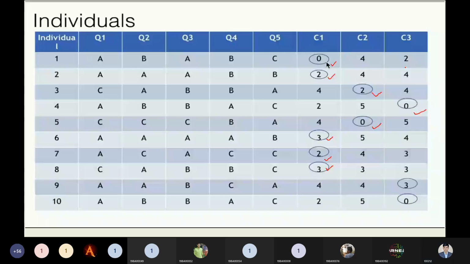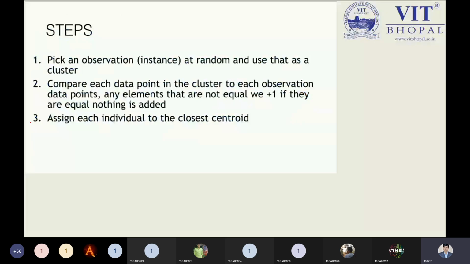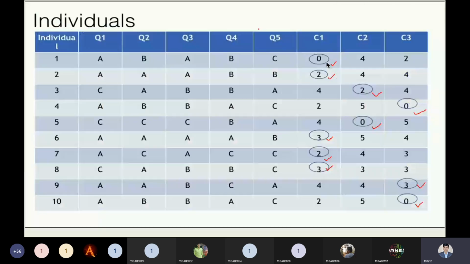Okay, 3 and 0. So what we have done, we have tried to implement the third step, that is, assign each individual to the closest center. So what we need to choose, we need to choose the minimum value, that is a point value from the clusters.